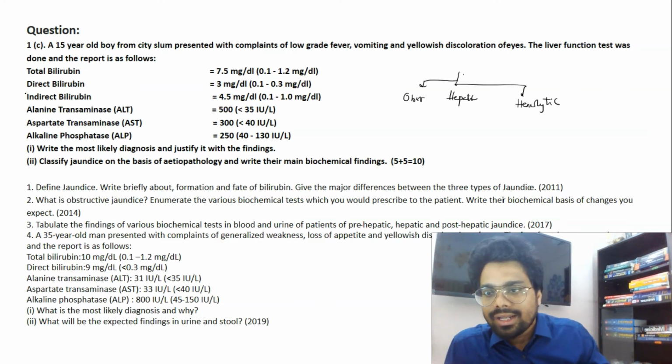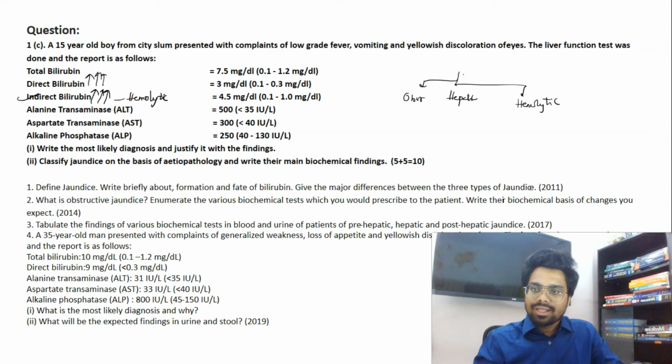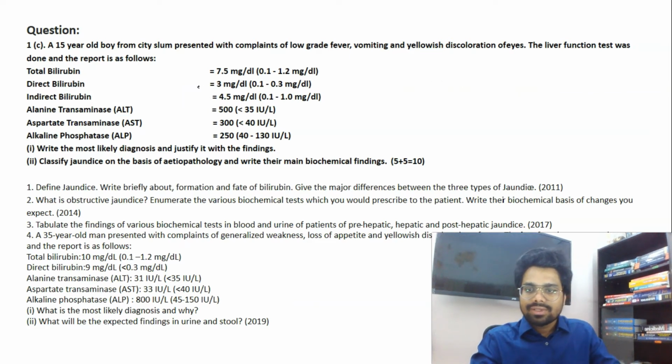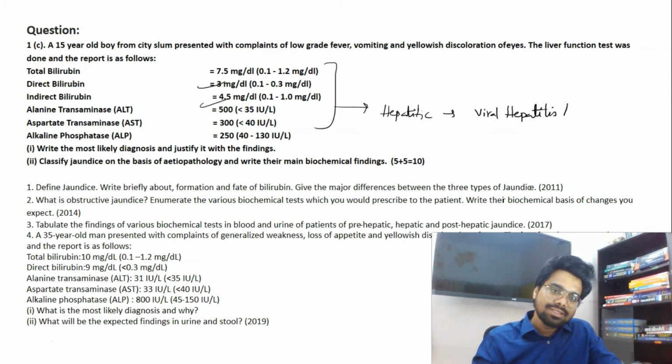Indirect bilirubin fraction is raised very high only in hemolytic jaundice because of the destruction of the RBC, whereas direct bilirubin is highly raised in obstructive jaundice along with raised ALP at very high levels. But when you have both levels raised, it is a clear-cut picture of hepatic jaundice. Hepatic jaundice in India is commonly caused by viral hepatitis, that too viral hepatitis A. Viral hepatitis A is the major reason.